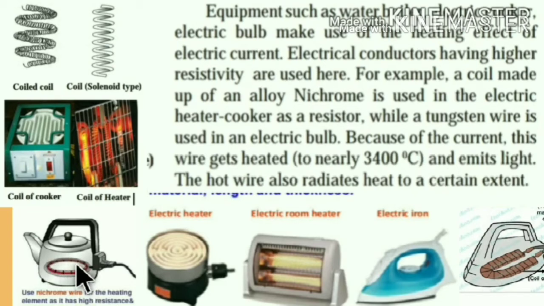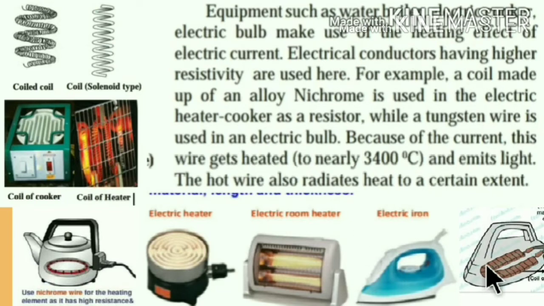For example, the coil is made up of the alloy nichrome. Nichrome is made up of nickel, chromium, iron, and sometimes other elements, but mostly nickel and chromium, and it is used in the electric heater and cooker as a resistor. Here in the electric kettle, also nichrome wire is used.